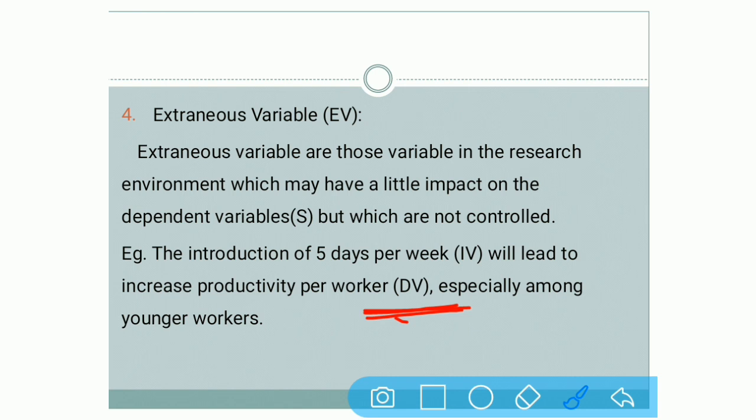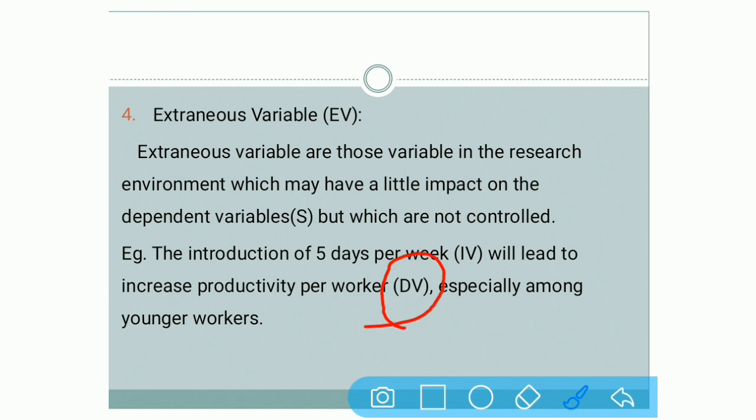So you can say that it affects our dependent variable. How does it affect our dependent variable? The productivity which has already increased will slow down, because for certain days they are not going to work, so obviously production will not be there. So it affects our dependent variable if employees go on strike.